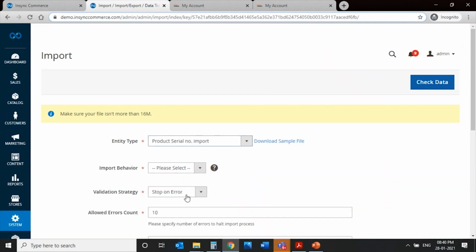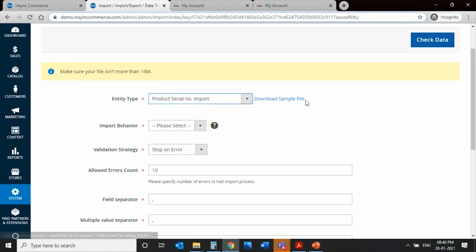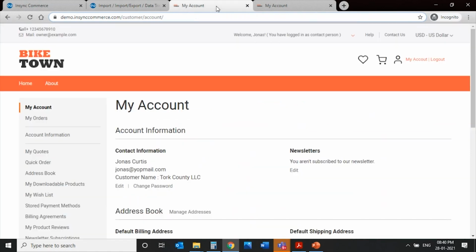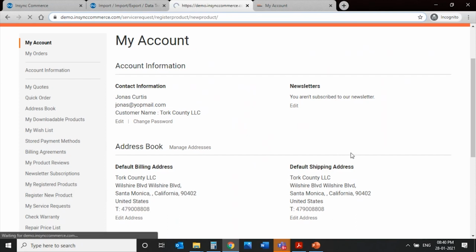So we have a serial import interface where you can even download a sample CSV file, list all of the serial numbers that you have sold in it, upload it, and there it goes, shown over there. So from the front end, for example, I am a direct consumer who might have bought your product from an online store, from a retailer, from a physical store, anywhere. But I have come to the OEM's website to register for warranty. So I'll register a new product.